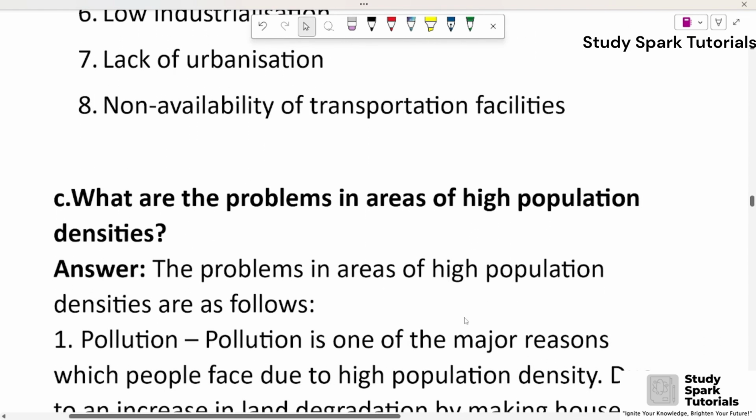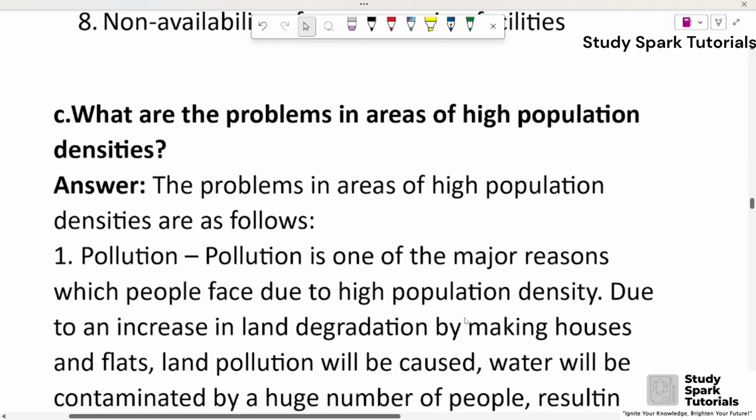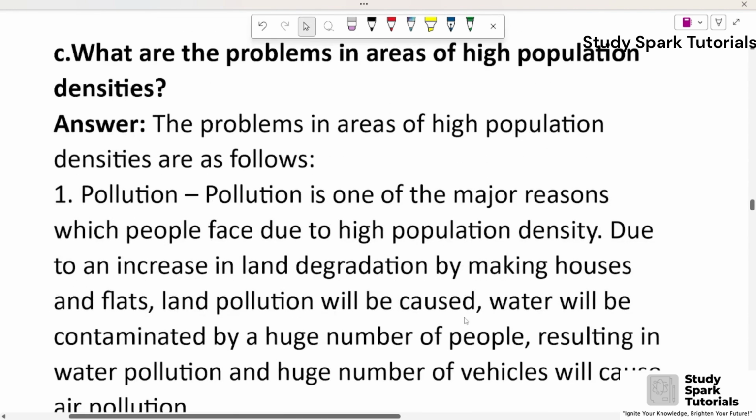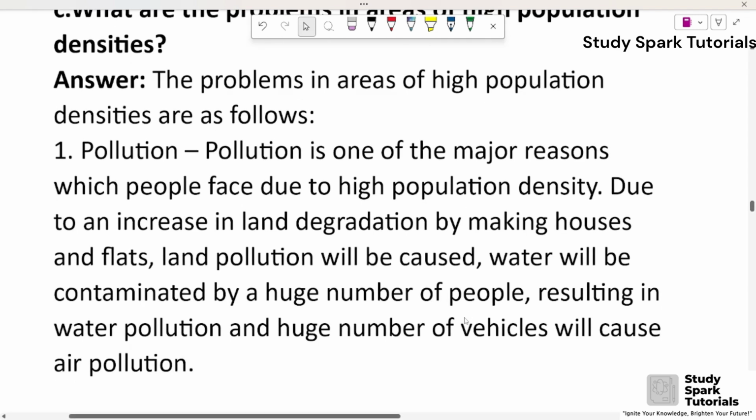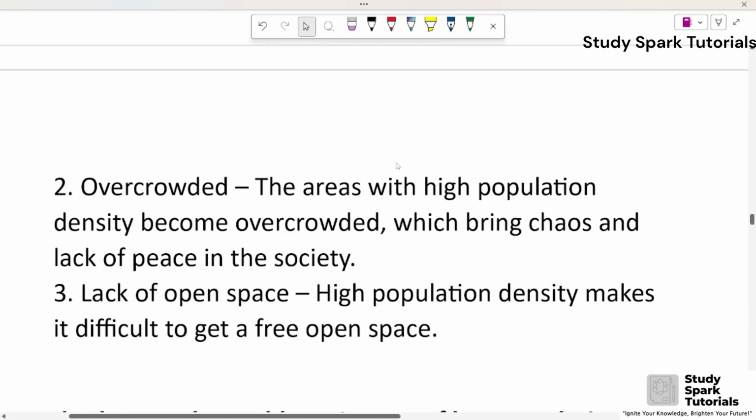C. What are the problems in areas of high population densities? Answer. The problems in the areas of high population densities are as follows. First, pollution. Pollution is one of the major problems which people face due to high population density. Due to an increase in land degradation by making houses and flats, land pollution will be caused. Water will be contaminated by a huge number of people, resulting in water pollution, and a huge number of vehicles will cause air pollution.